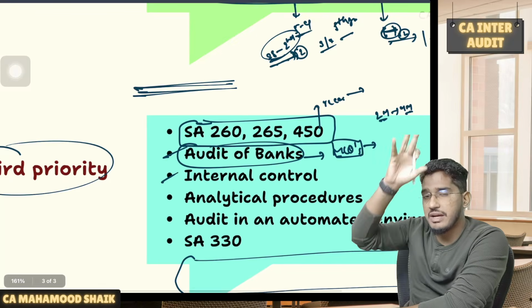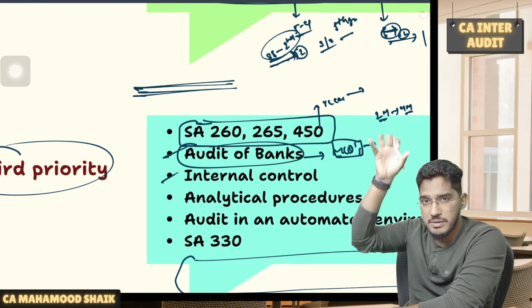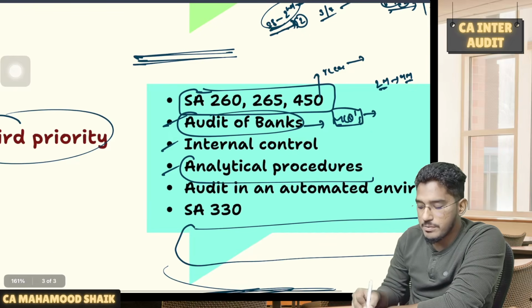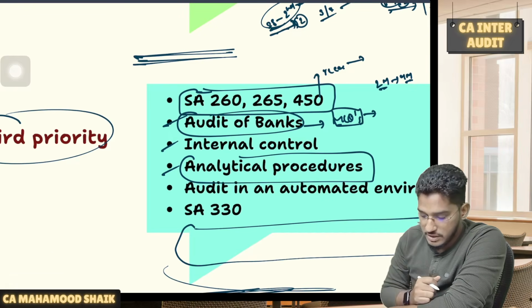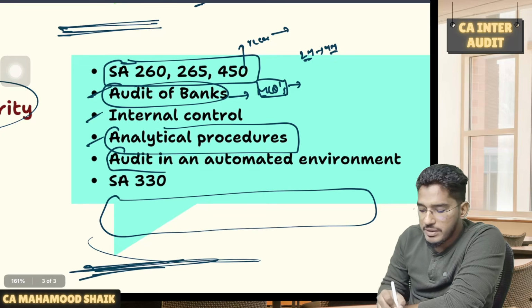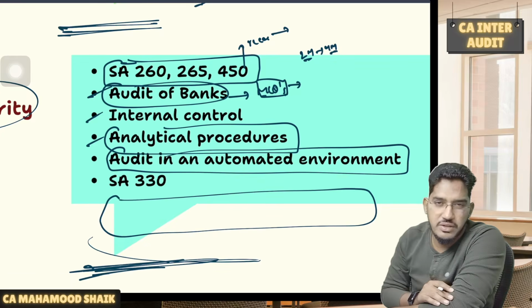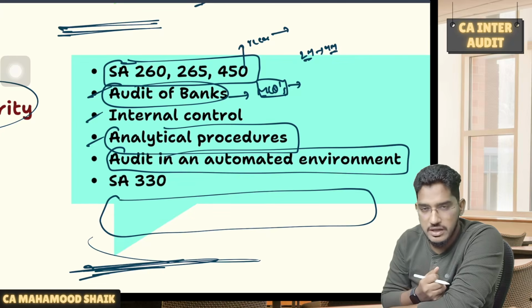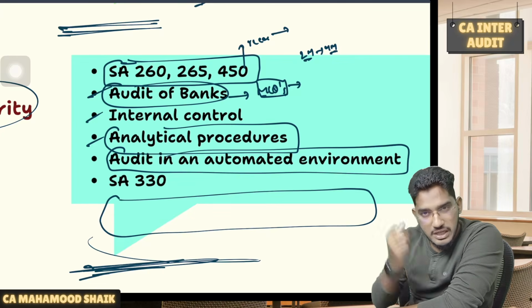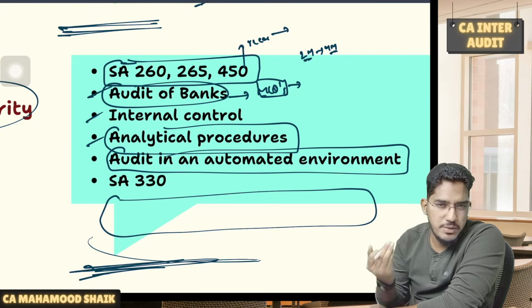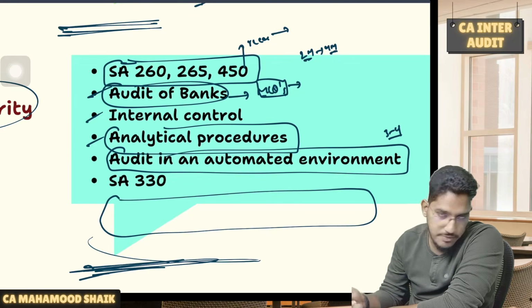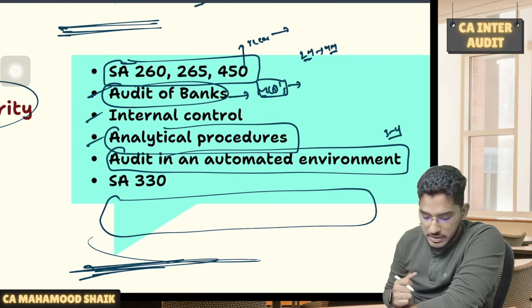Then in the risk assessment part, we have covered the internal risk assessment part, right? But the internal control part is pending, that I have kept in the third prioritization. And analytical procedures, this also I have kept in the third prioritization. Then we have the audit in automated environment chapter. Here students face difficulty in remembering the content. This technical terminology will be there, so students will find it difficult to retain the content. And from the weightage perspective, if they ask a question, somewhere around 3 to 4 marks they will ask. So I have kept it under third prioritization.